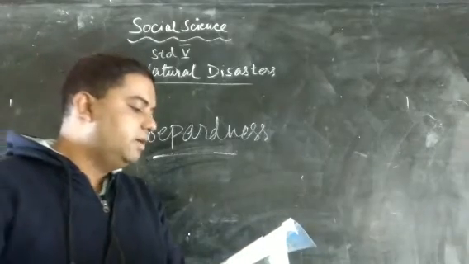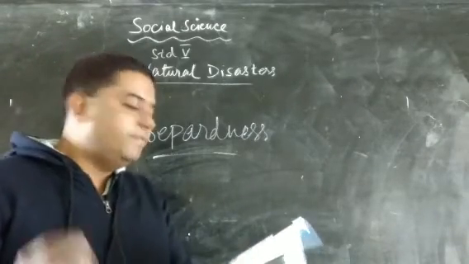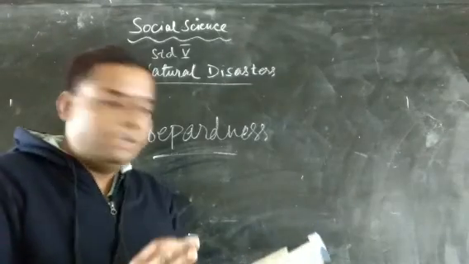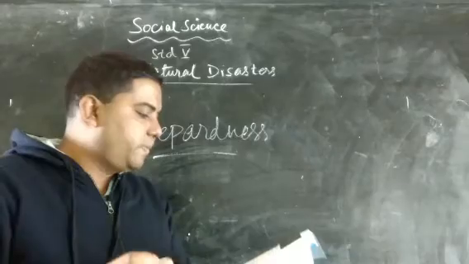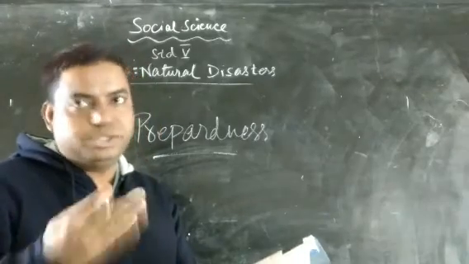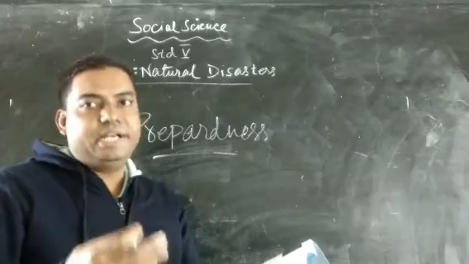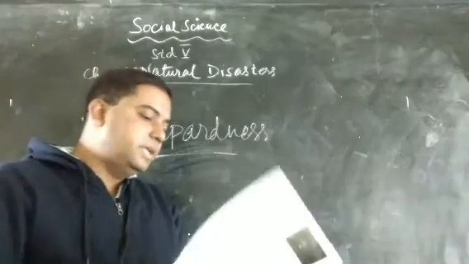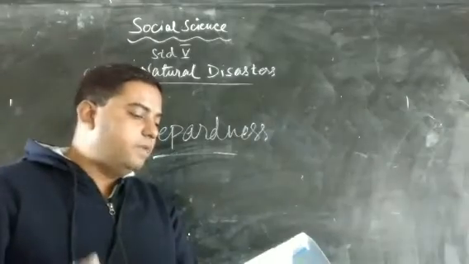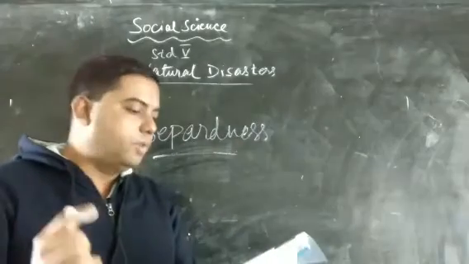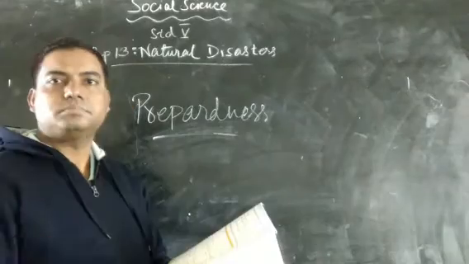That is, first of all, since floods can be predicted, we have to go to an evacuation plan. Evacuation plan means we have to go to a safe place before a flood occurs, so that we can save ourselves from the huge destruction. And when the IMD, that is the Indian Meteorological Department, issues a flood warning, we must go to higher ground and stay, and store adequate food, water and medical supplies.